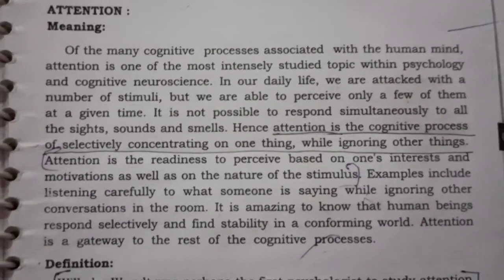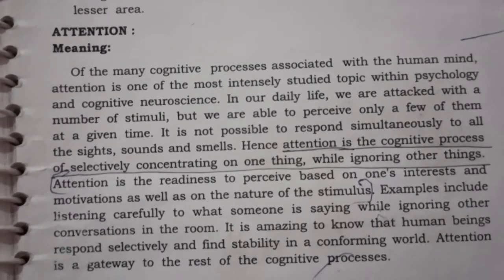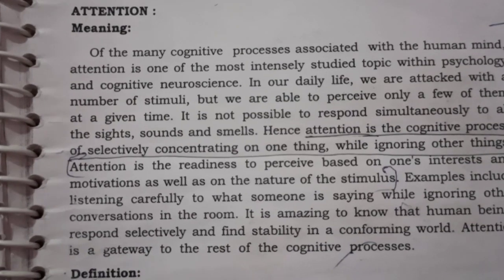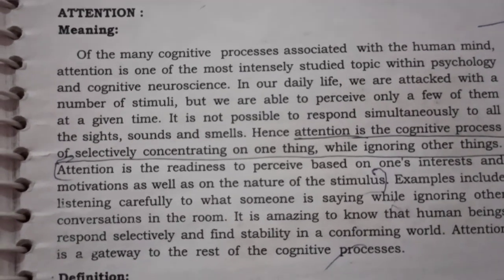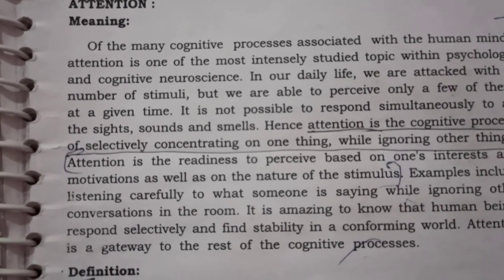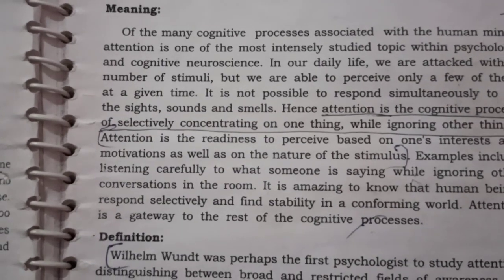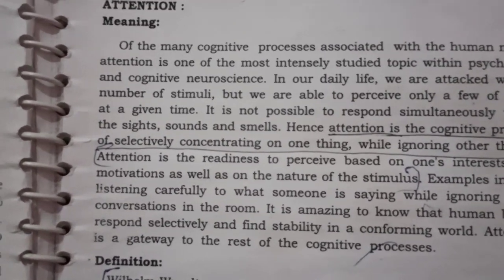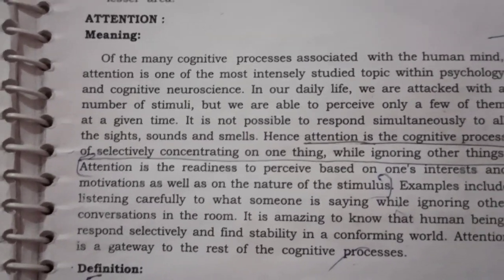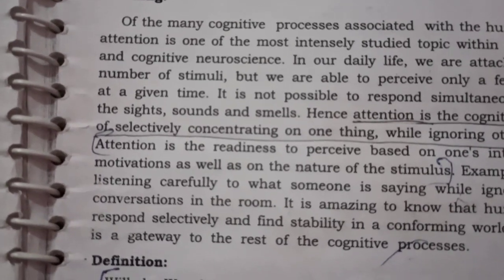Attention is a cognitive process, a mental process, an inner process where you selectively concentrate on one thing. For example, you might concentrate on signals, food, a person, or a behavior, while ignoring other things. When you concentrate on one thing, you ignore other things.